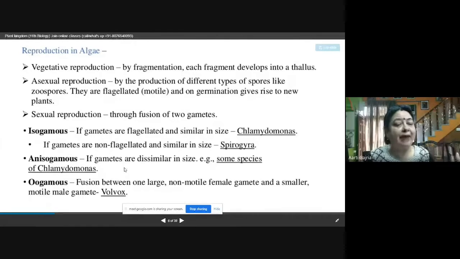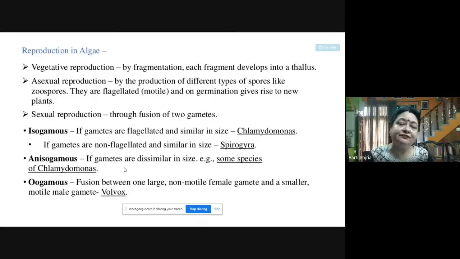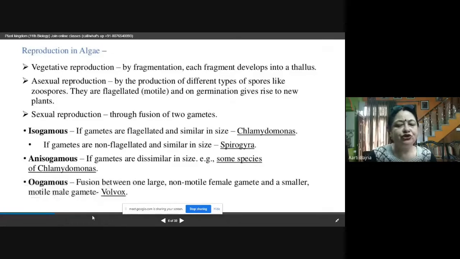Then there is oogamous. Oogamous is what? One gamete is large and non-motile, and in the majority of cases that is the female gamete, and one gamete is motile and small, very small and motile. So that kind of sexual reproduction is called oogamous. Oogamous is fusion between one large non-motile female gamete and a smaller motile male gamete, that is Volvox. The example is Volvox. So we can find all kinds of reproduction in algae.